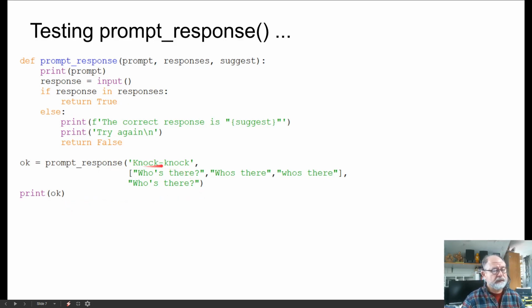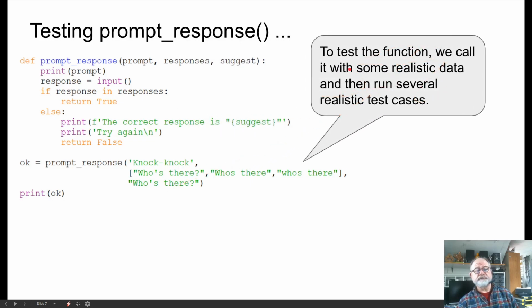And here we're testing it with lines 1 and 2. Line 1 is going to print knock knock, and then line 2, we're going to expect a response that could be who's there with an apostrophe, who's there without the apostrophe, or who's there without the capitalization of the W. And if the user produces a response that isn't any of these, we're going to use this suggestion and feed that back to the user. Say, well, the correct response is who's there.